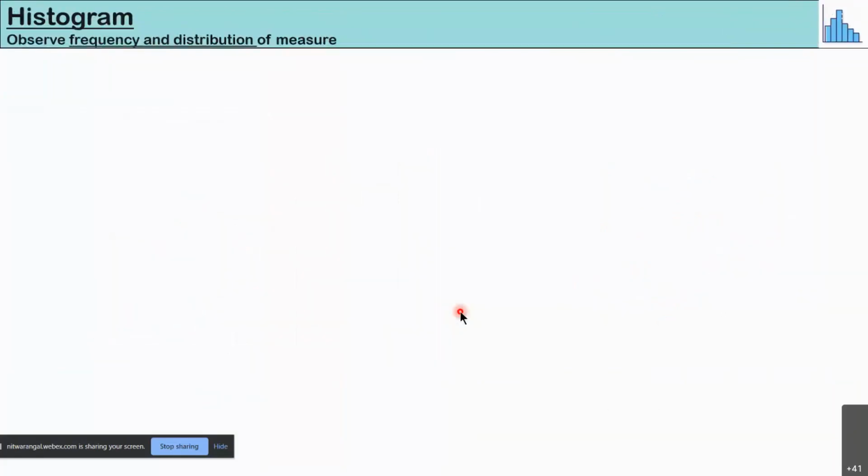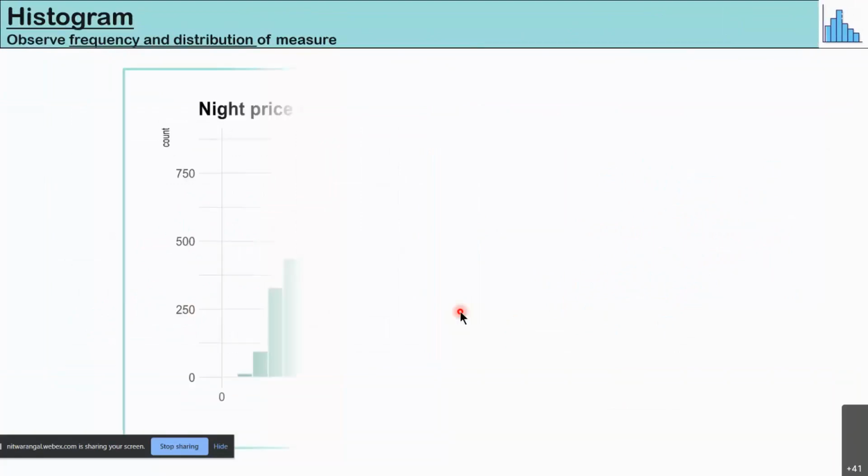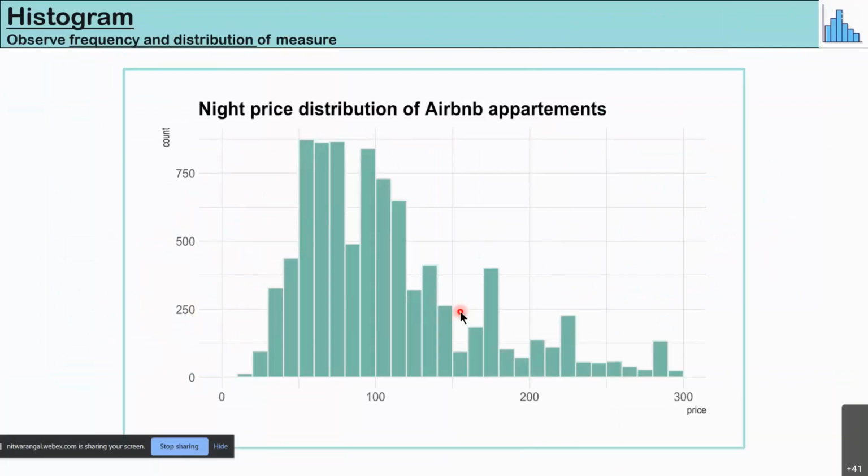Next, we'll move to a simple histogram. You must have seen this kind of representation many times. Here we measure the frequency of a distribution and the distribution of a measure. I want to see how my data looks. For example, take the Airbnb apartment price rates.